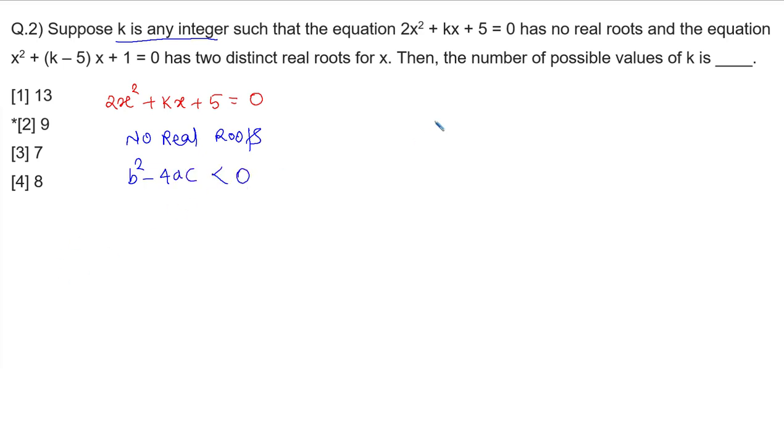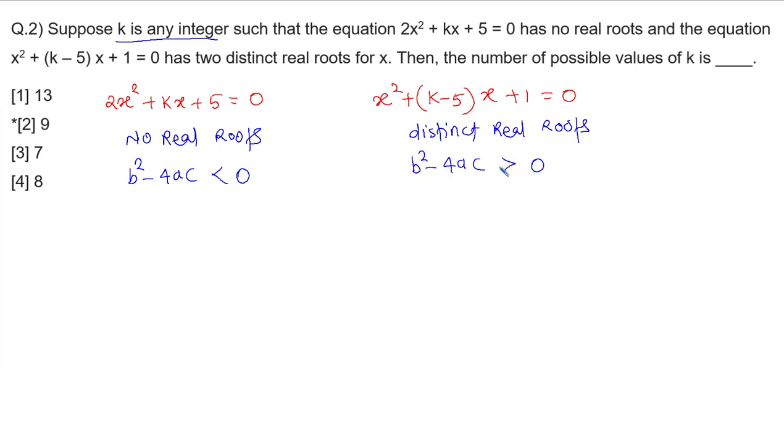And the second equation, x square plus (k minus 5) times x plus 1 is equal to 0, has distinct real roots. For that, the discriminant, b square minus 4ac, should be greater than 0. Then find the number of possible values k can take.